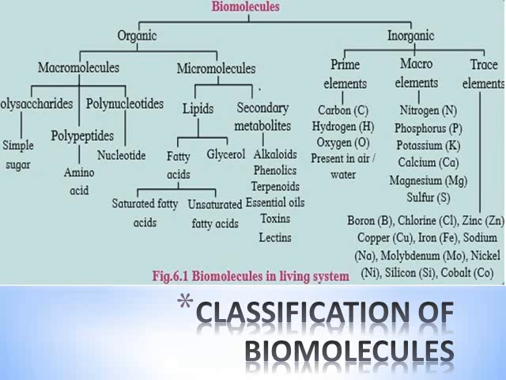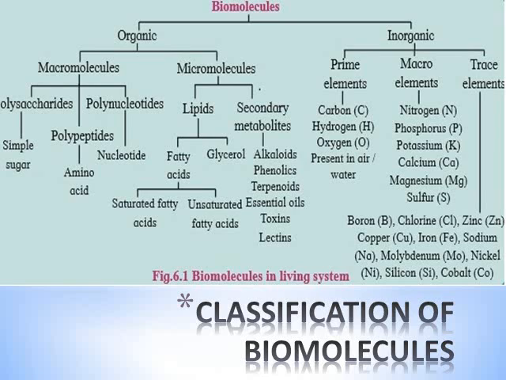For example, proteins. Polynucleotides, when many nucleotides like deoxyribonucleotide or ribonucleotide are joined to each other by phosphodiester bond, they form polynucleotide.